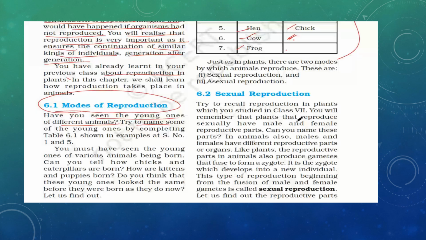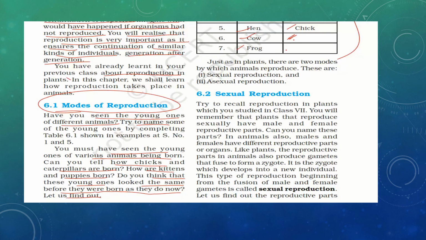You must have seen the young ones of various animals being born. Can you tell how chicks and caterpillars are born? How kittens and puppies are born? Do you think the young ones look the same when they are born as they do now? Do the baby and the adult form of these animals look similar?